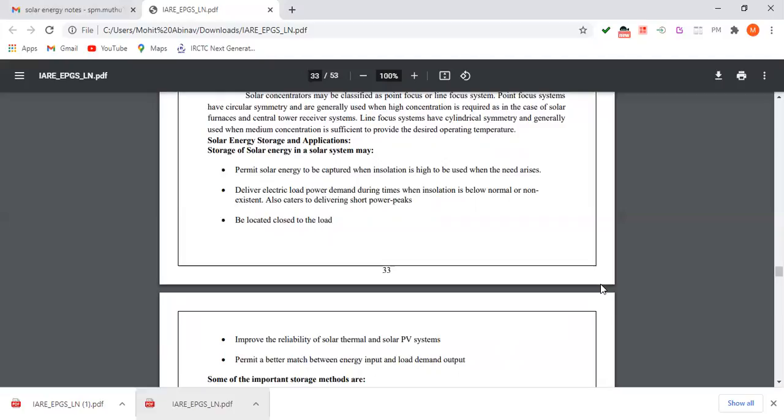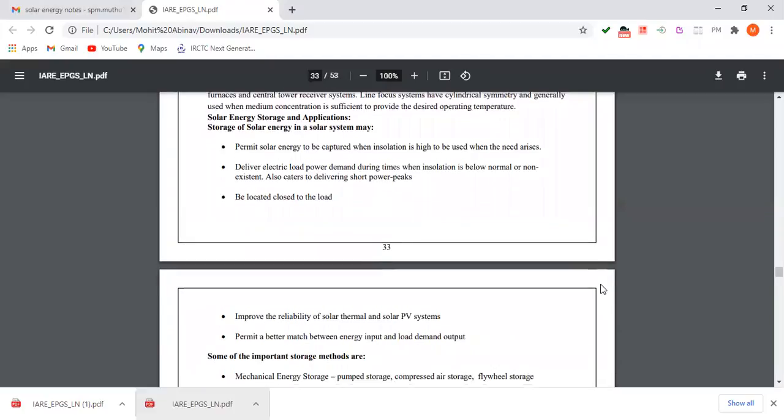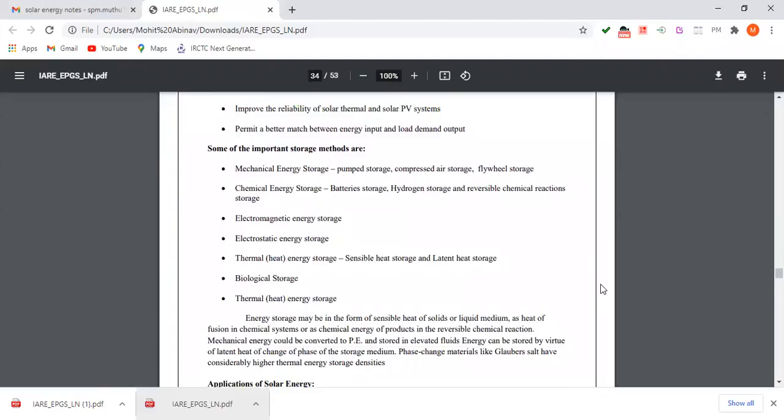Also cater to delivering short power peaks. Be located close to the load. Improve the reliability of the solar thermal and solar PV systems. Permit a better match between energy input and load demand output.